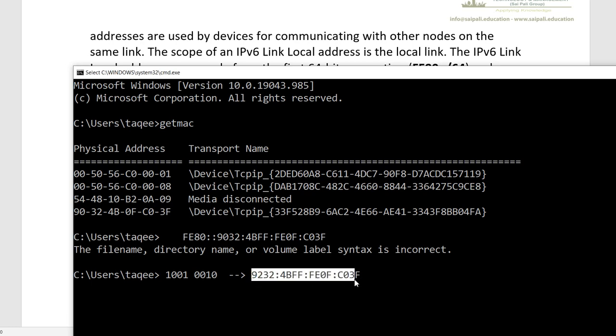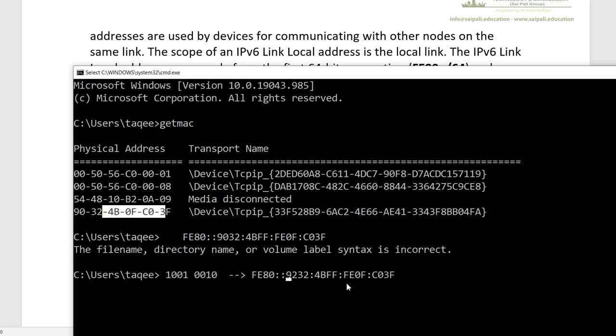So this will be my interface ID, and when we include it with FE80 colon colon, this will be our link local address for this interface. So this will be my link local ID for this interface.